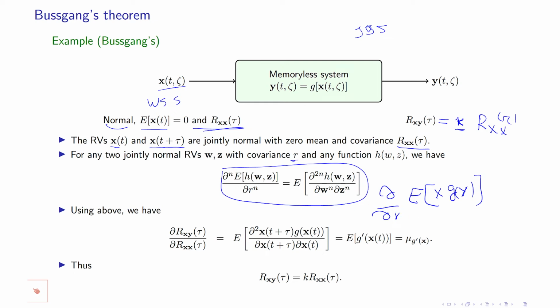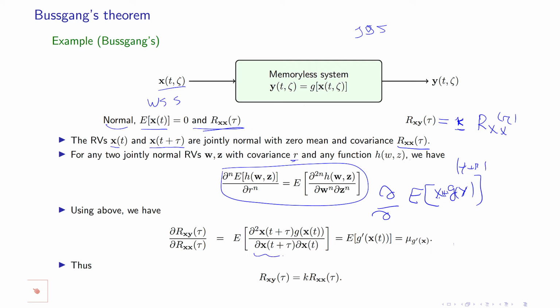So if I put x equal to x of t and y at time t plus τ, then I apply it here, and then you get this one.